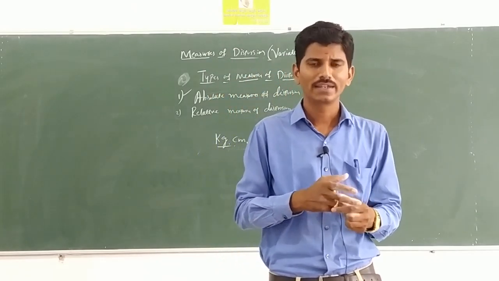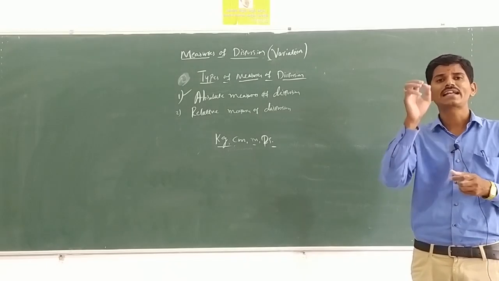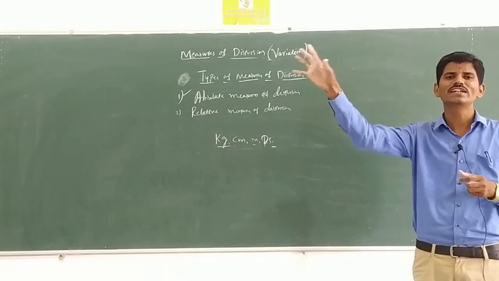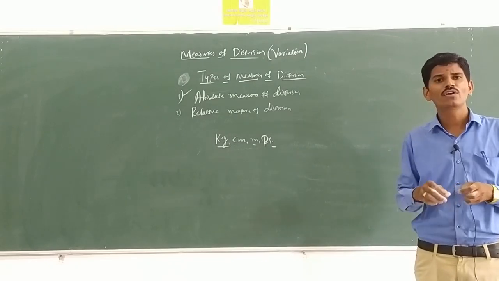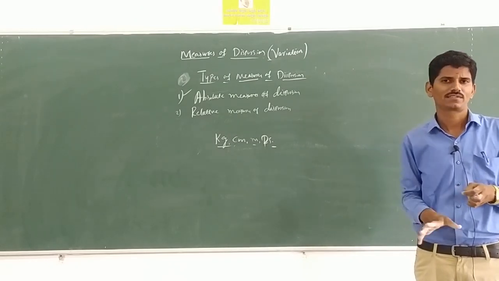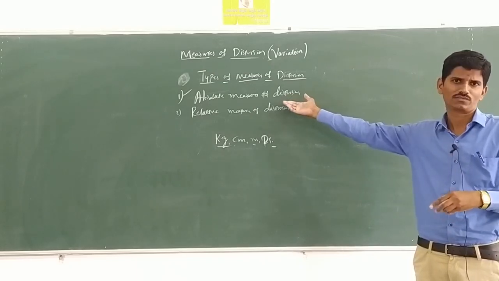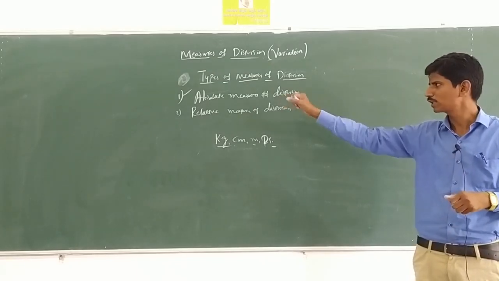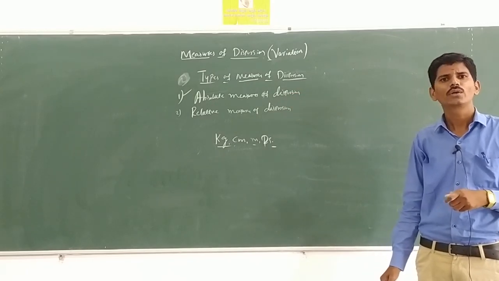Just got it? In absolute measures of dispersion, we are using the original data units. In relative measures of dispersion, you are not using units. That is, with units and without units. You need units for absolute measures of dispersion, and for relative measures of dispersion you are not using the units.